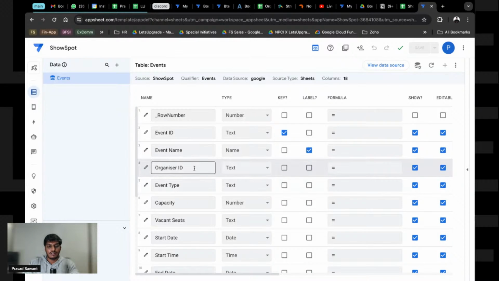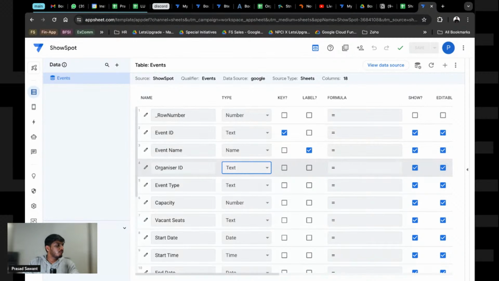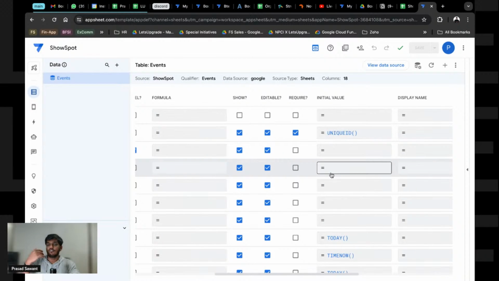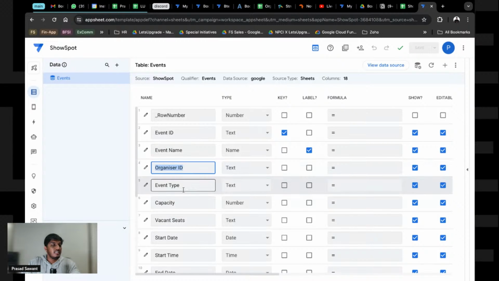Now let's come to event name and organizer ID. Again, organizer ID is going to be text, right? And this is something that we are going to take as a reference. So we did not do anything here. We are going to basically do a lookup. So just make a note that organizer ID is going to come from a lookup, and this is something we'll see tomorrow when we work with advanced formulas in this app.